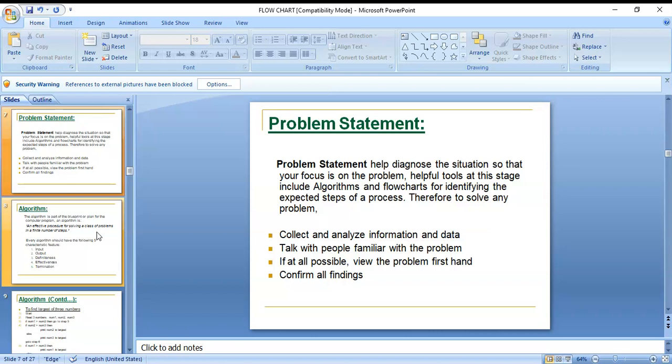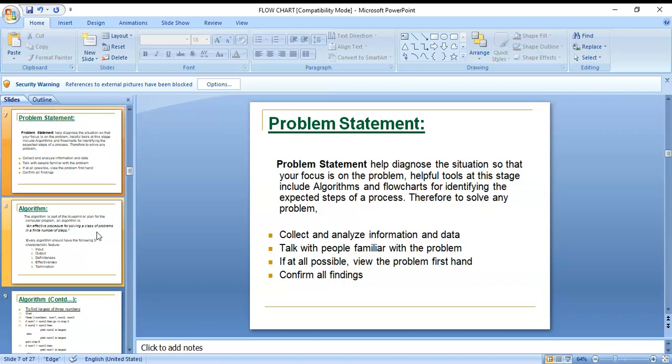Next, talk with people familiar with the problem. Suppose you have some health issues; you talk with the doctors. They know what the problem is and how we can solve it. First you discuss with people familiar with the problem, and with those persons you can talk about that problem.